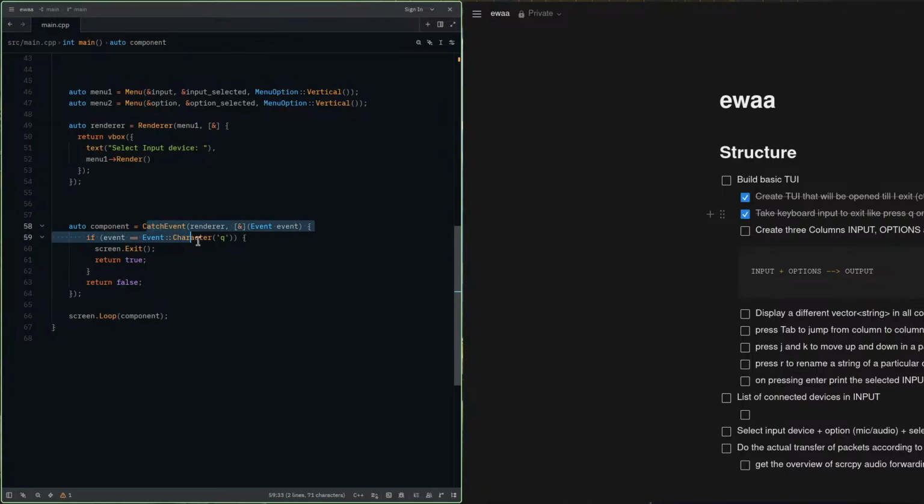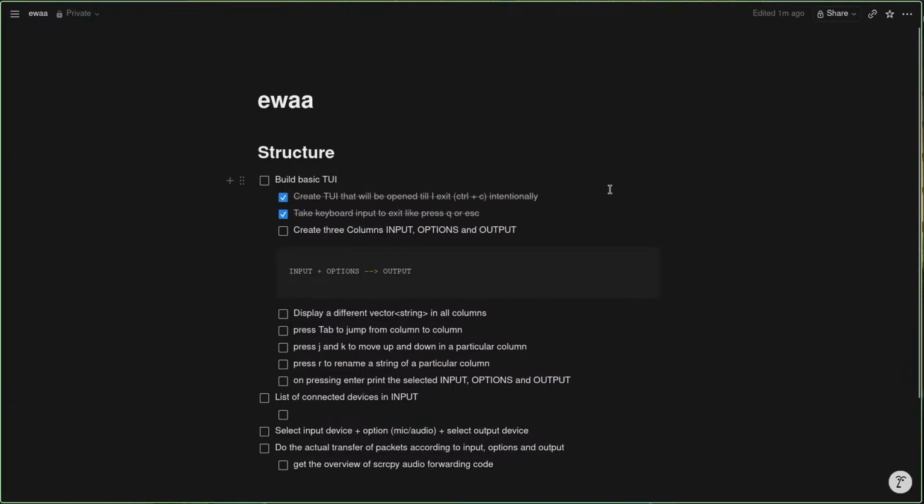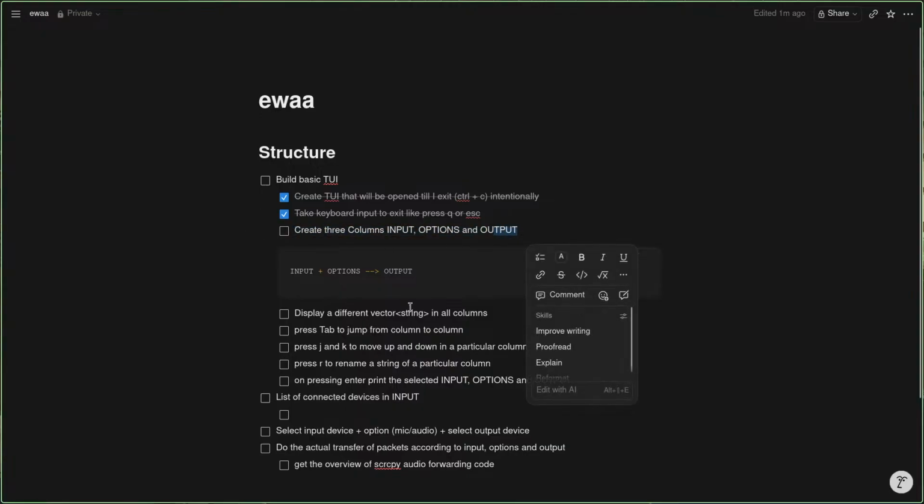Here I'm catching the event where if I press Q, I'm exiting. Though I'm not completely sure how this is working, I just copied this from the library documentation. Now for today, I think our task will be to create three columns: input, options, and output, and display them. Display, what you say, a vector of strings in all columns. So these two are our tasks for today: creating three columns and displaying three different vectors in those columns.